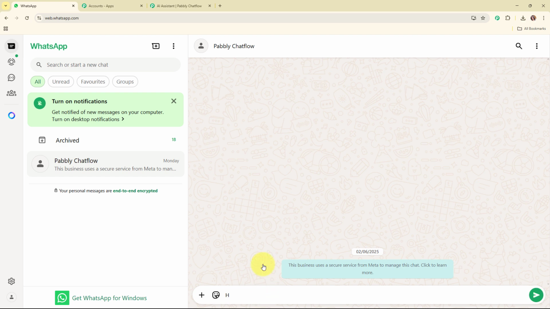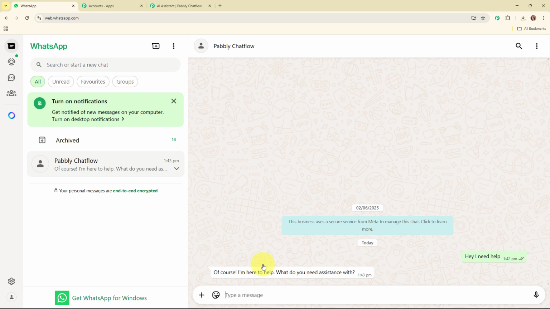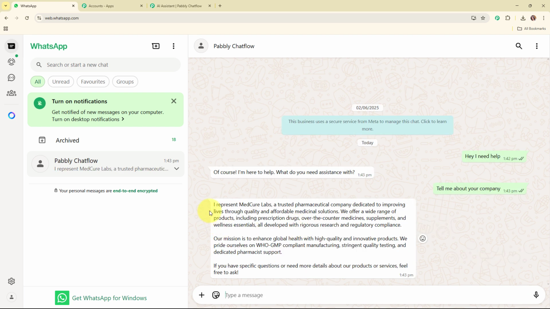Let's suppose that I'm a customer over here, and I'm going to drop the text, "Hey, I need help." And it says, "Of course, I'm here to help you. What do you need assistance with?" So I'm going to enter the text, "Tell me about your company." And here you can see the message that we have received about the entire company of MedCure Labs.